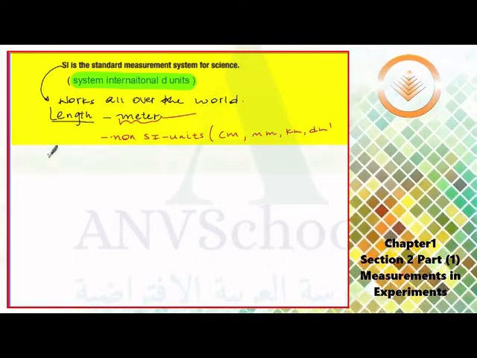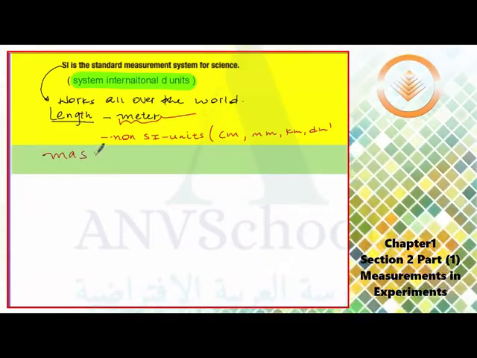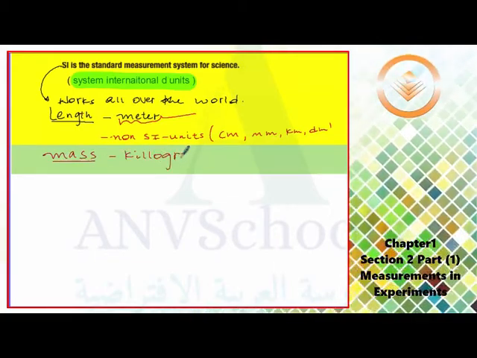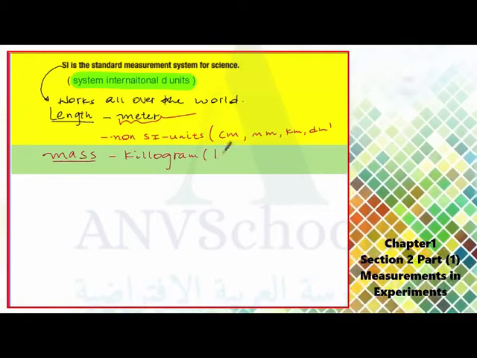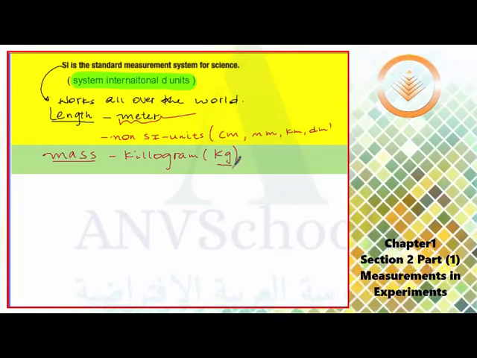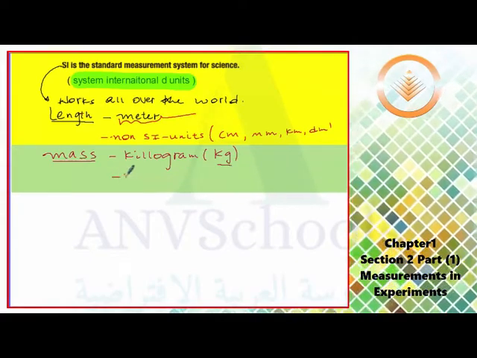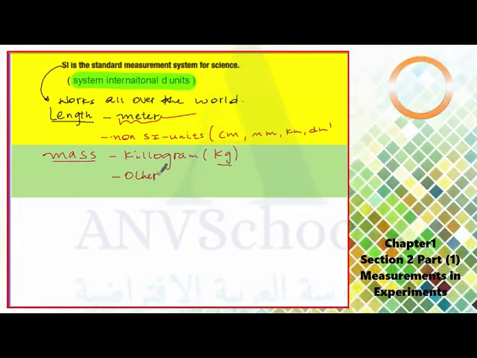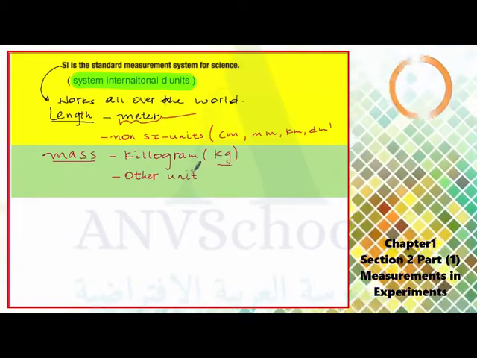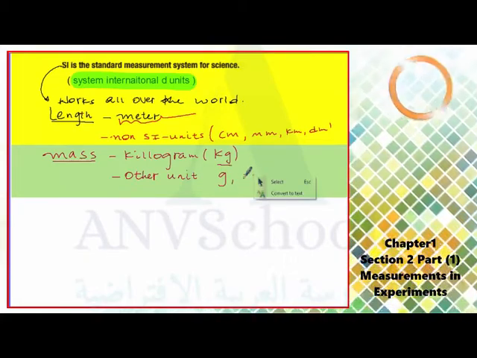Take mass. Mass is a physical quantity which is measured by the unit kilogram. The SI unit of mass is kilogram, which is symbolized by kg. But we don't mean that it is only kilogram that is used to measure mass. We can use other non-SI units. We can also measure in grams or milligrams.